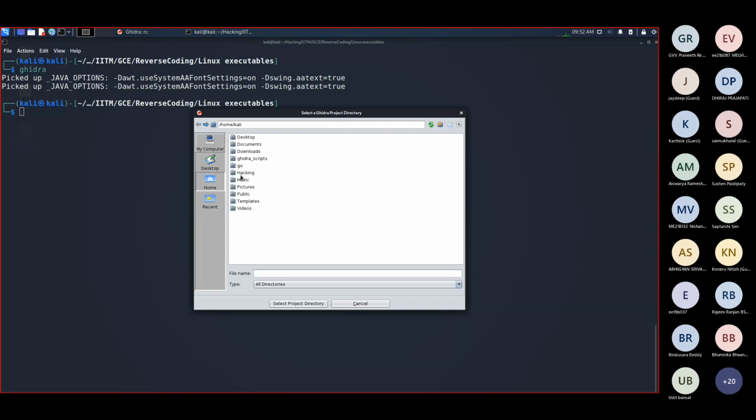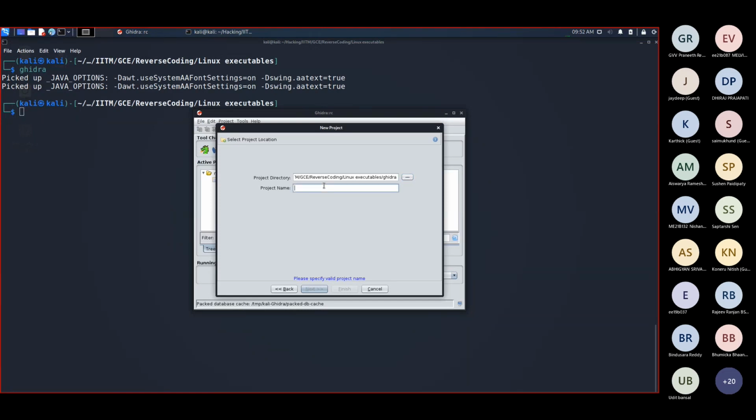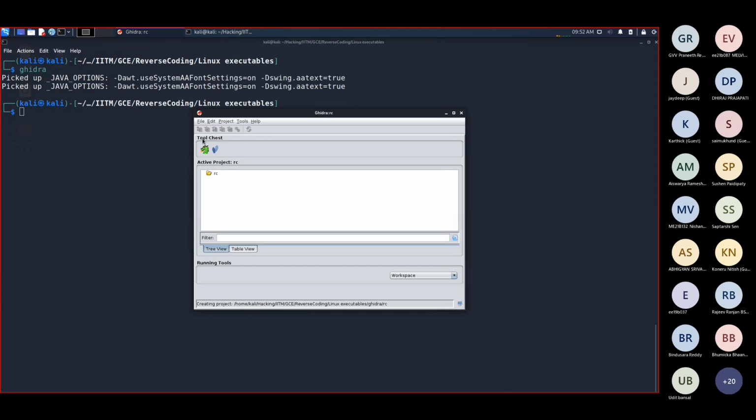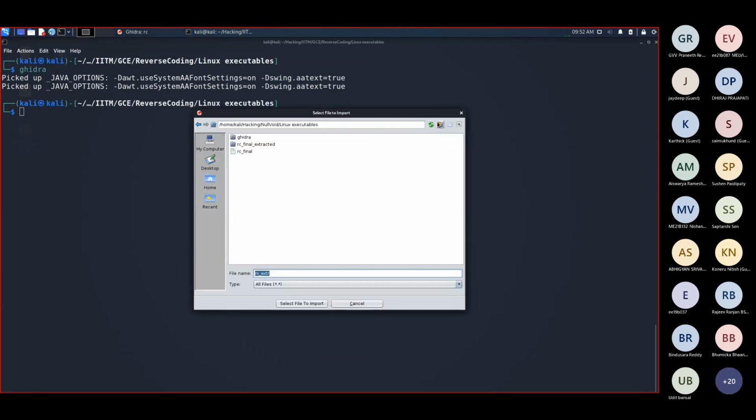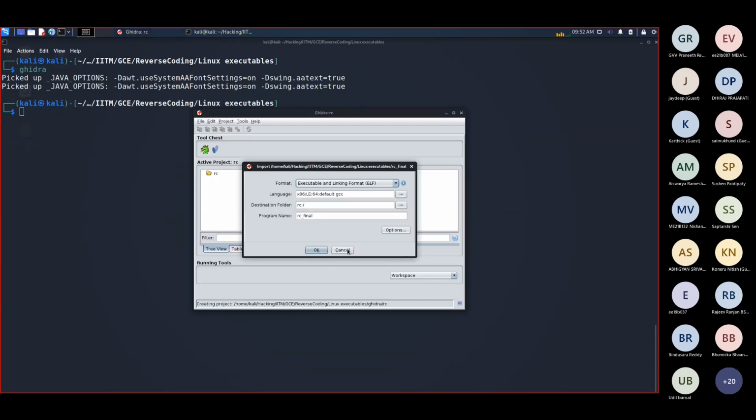Sorry for this, but I just wanted to give you a live sort of thing. I didn't do anything from before. I have it ready, but you have to go through this boilerplate stuff. We'll create a directory called Ghidra. We'll save everything there. Our project name would be RC, reverse coding. Finish. Now we'll import a binary, the binary which we will be using. We will have to go exactly where our binary is. There it is. Select file to import.